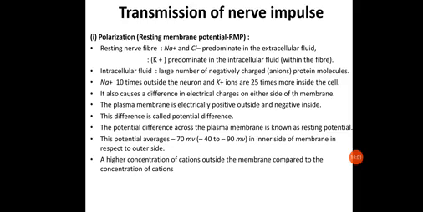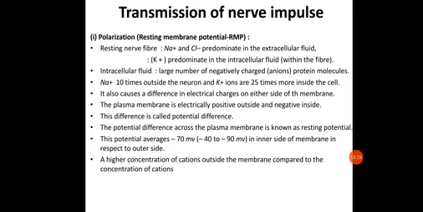Inside the membrane, negative charge is higher; outside the membrane, positive charge is higher. Outside, positively charged sodium ions are at higher concentration. Inside, potassium ions along with the anions, that is, negatively charged proteins, are also high. Due to this, the inner membrane is negatively charged and the outer membrane is positively charged, and it leads to the creation of a potential difference across the membrane.